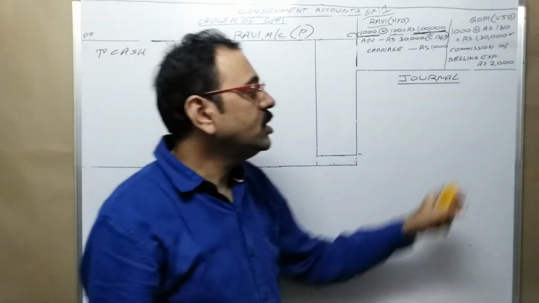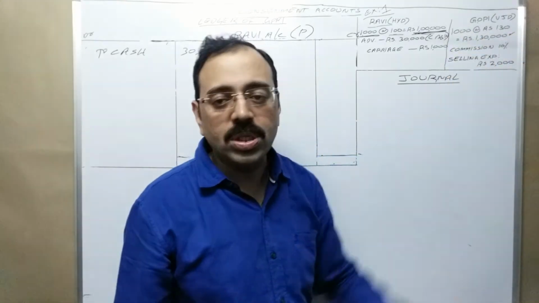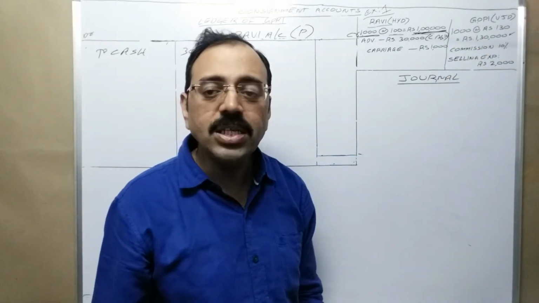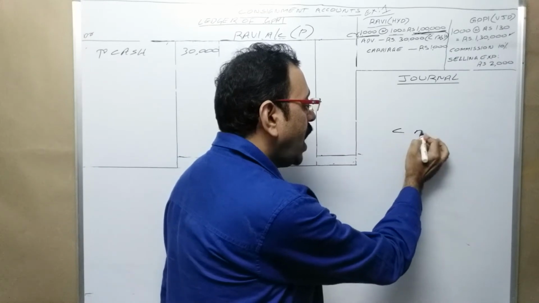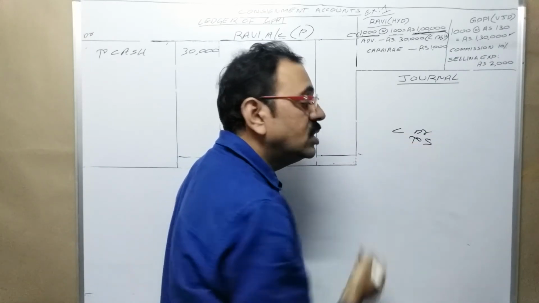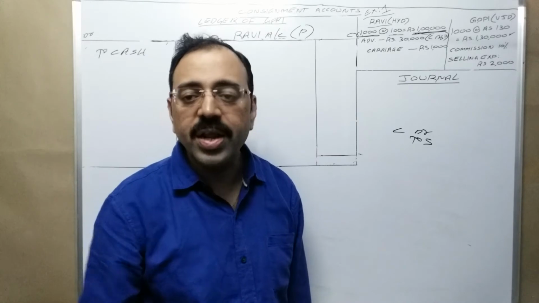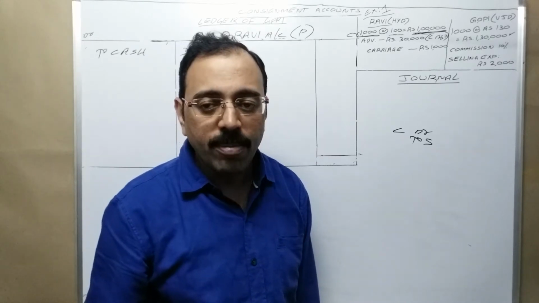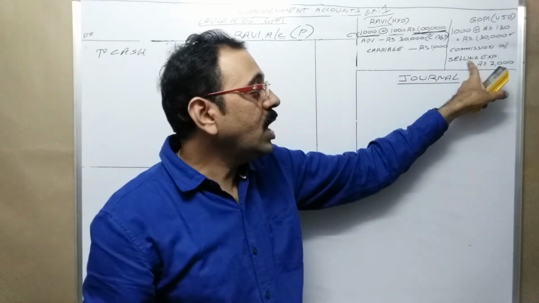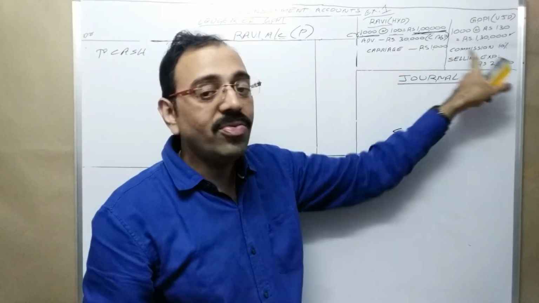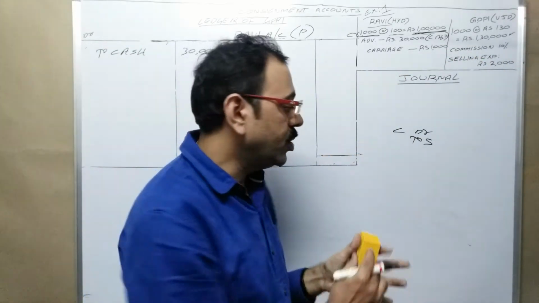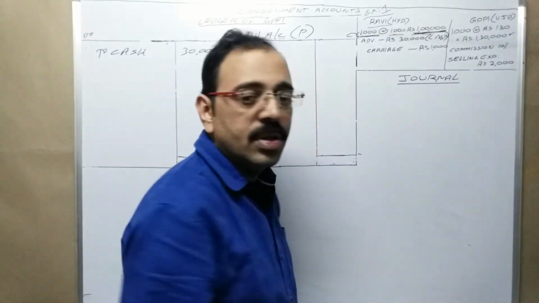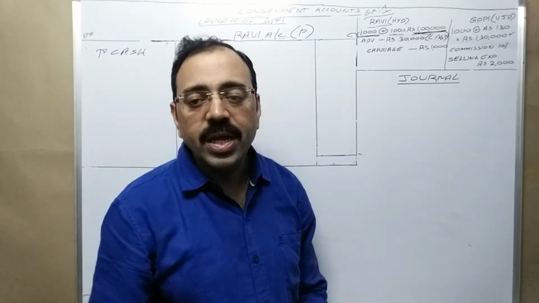Then next, consignee sold the goods. Sales means, don't think that the entry is cash account debtor to sales account, our ordinary entry. No, because this is the sale for consignor, not for us. We are only an agent there. Don't write this entry. Then how should we write the entry?